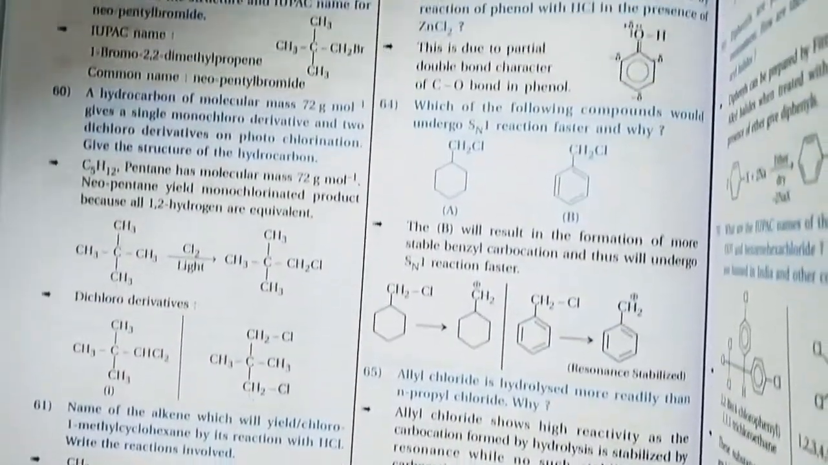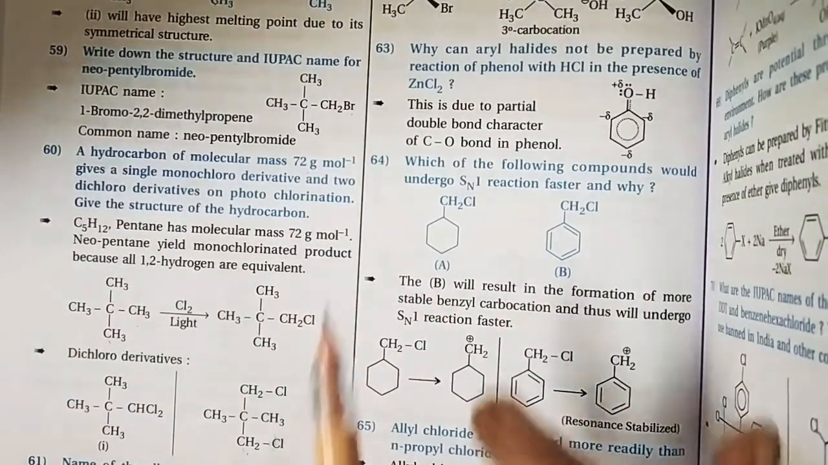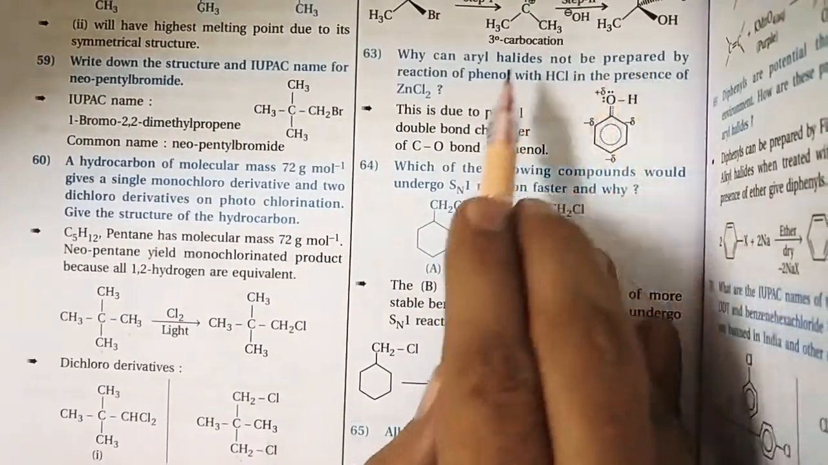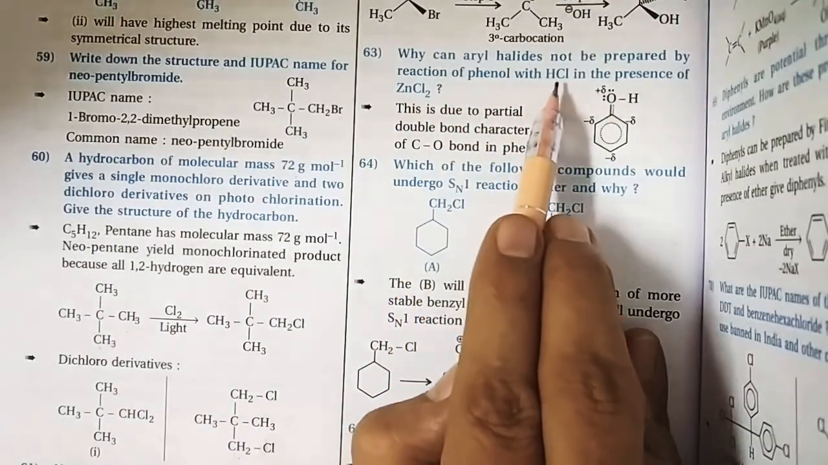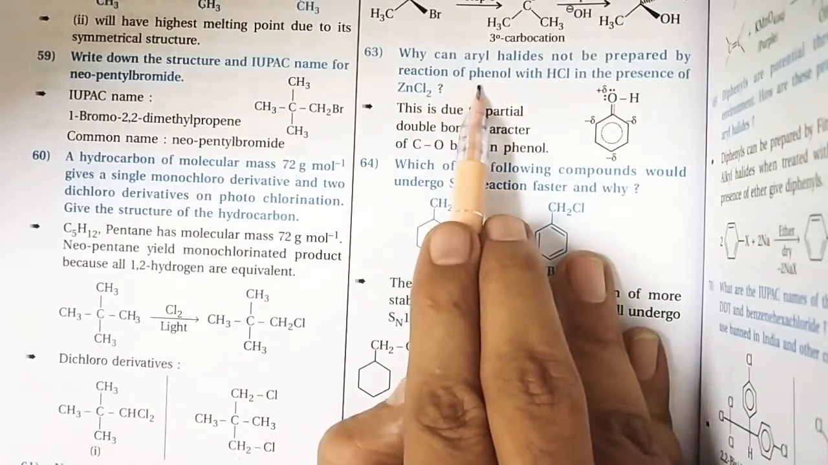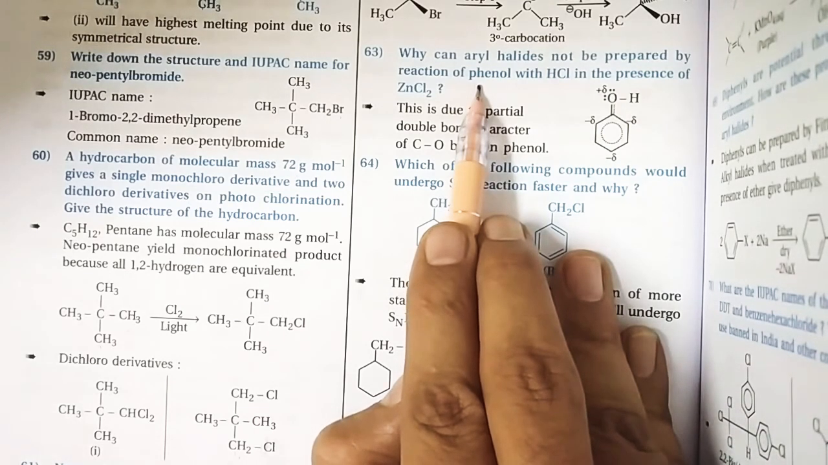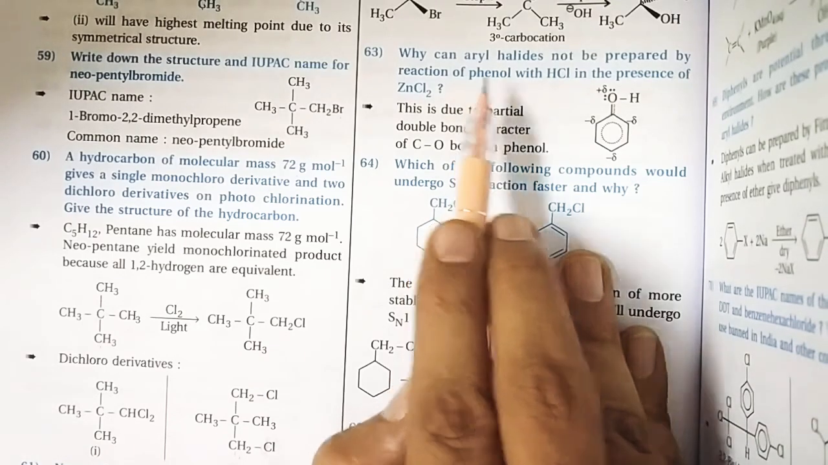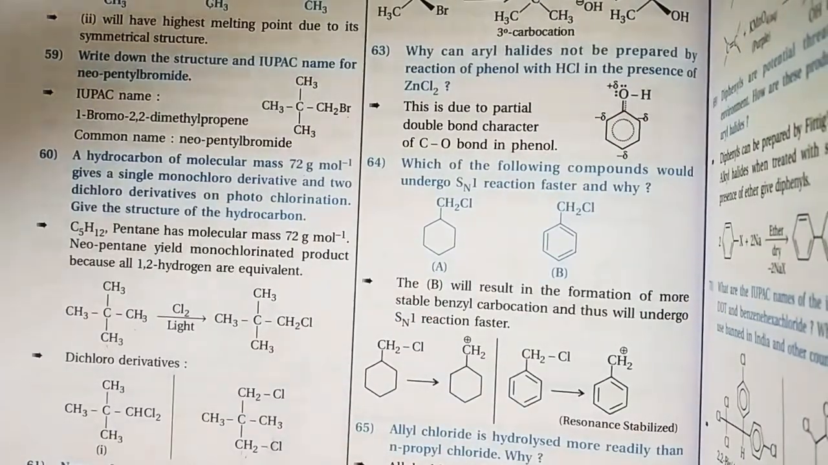Number 63. What is given? Why can aryl halides not be prepared by the reaction of phenol with hydrochloric acid in the presence of ZnCl2? We know that in phenol, the 3 canonical structures give the information that the C-O bond has double bond character. So in phenol you observe a double bond characteristic, so it's hard to break the C-O bond. This is due to the partial double bond character of the C-O bond in phenol.